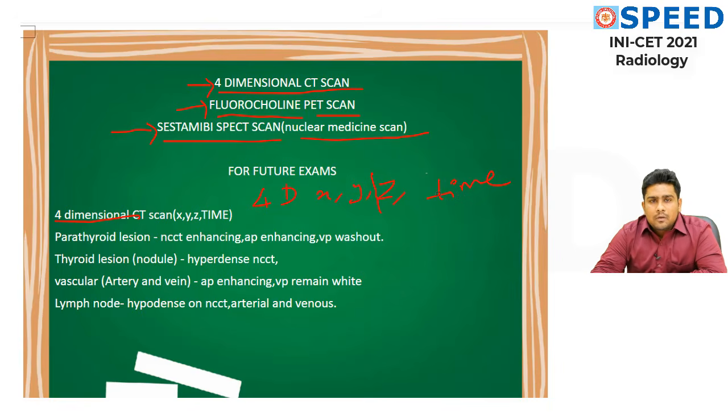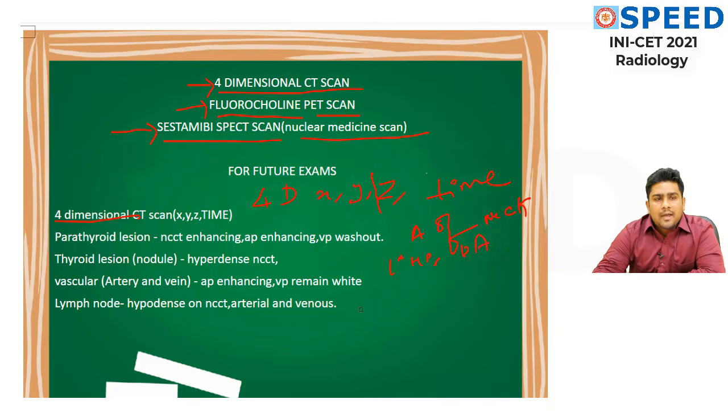Okay, so see how this modality is overtaking Sestamibi SPECT scan. Let's say you have a lesion in the anterior aspect of the neck.